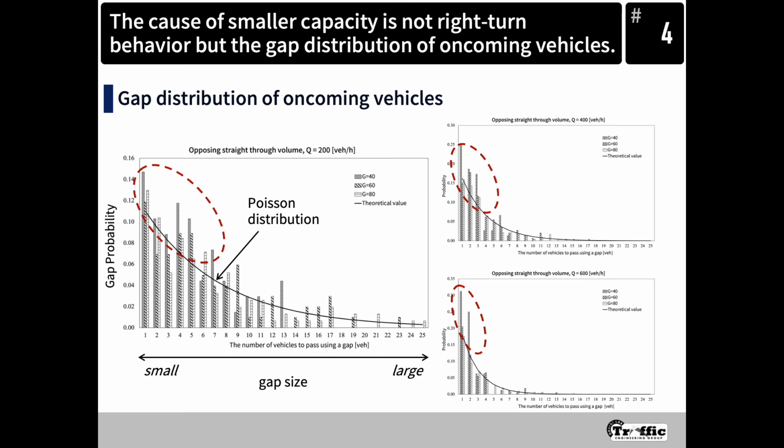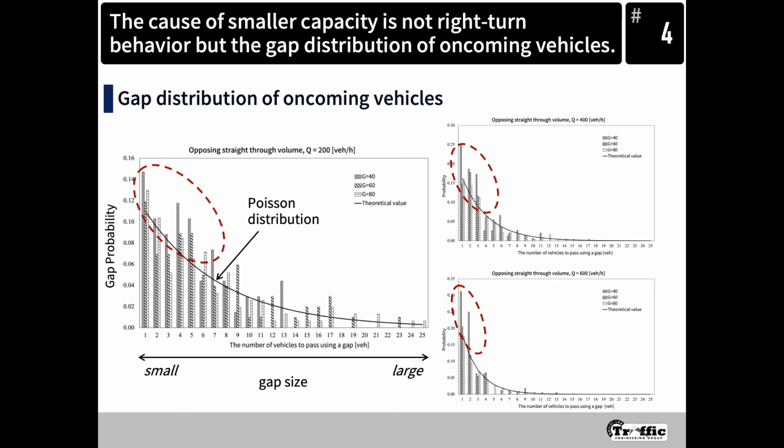Well, this time we estimate two reasons for the difference in gap distribution. One is that the distance between two oncoming vehicles changes while they run from their origins to the intersection because of the difference in vehicle speed. The other is that vehicles are not always inserted following Poisson distribution in the first place, because the timing of inserting vehicles is dispersed in time steps.